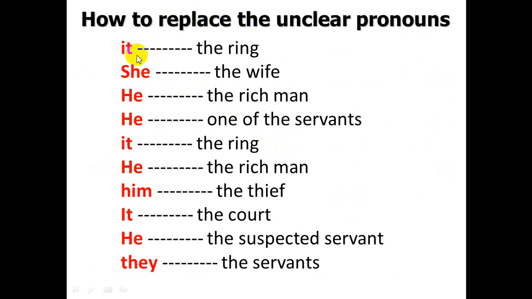From the passage, if we go through the passage till the last, we could understand that the it here is the ring, and she means the wife, and then third he means the rich man, then he means one of the servants, and it means the ring, he, the rich man, he means the thief, and it means the court, and he means the suspected servant, and they means the servants.